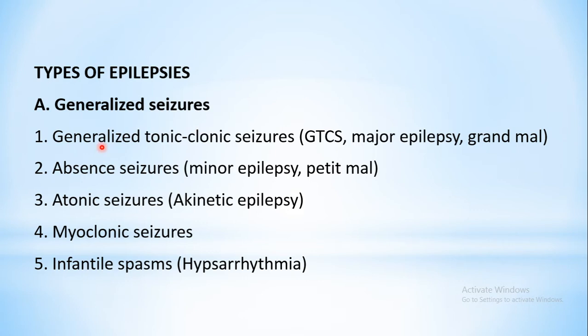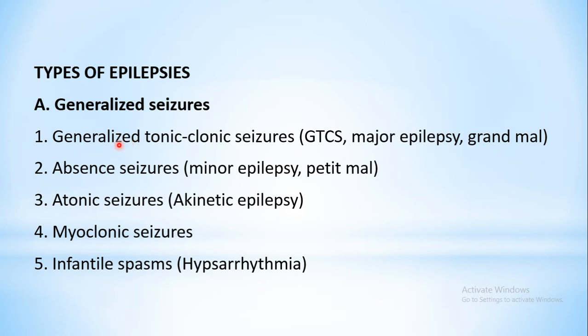The first one here is generalized tonic-clonic seizures, and the accepted short form for this is GTCS. It is also known as major epilepsy, or popularly as grand mal epilepsy. This is a quite common term which is used for generalized tonic-clonic seizures.